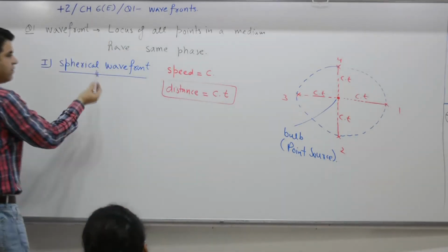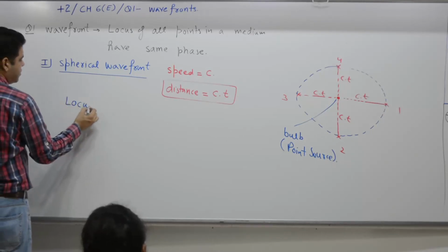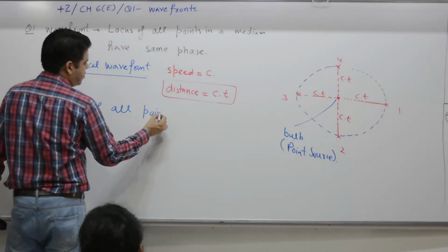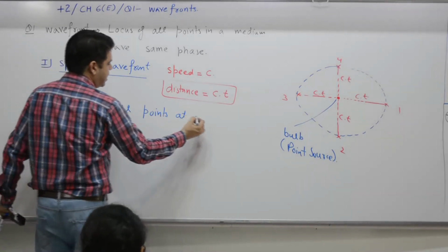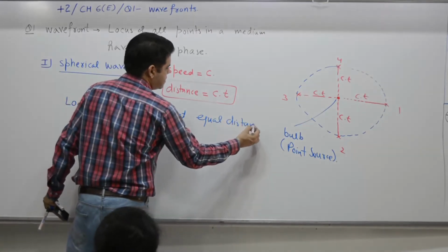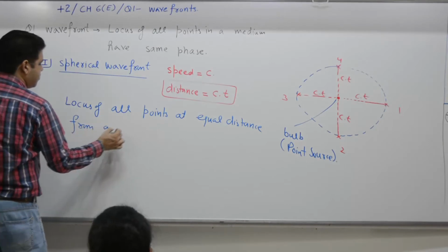So spherical wavefront is what? Locus of all points at equal distance from a point source.